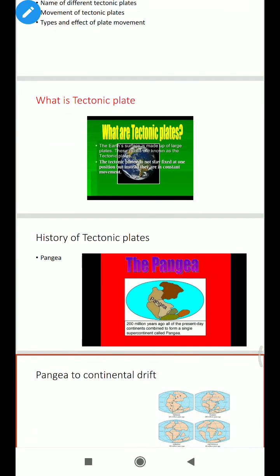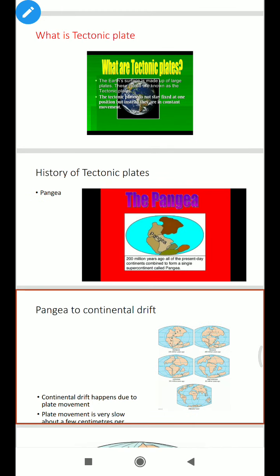What is a tectonic plate? The earth surface is made up of large plates. These plates are known as tectonic plates, which are rigid in nature and lie above the mantle layer. The tectonic plates do not stay fixed in one position. Instead, they are in constant movement, at a speed of a few centimeters per year. Therefore, it is not generally observed with the naked eye.